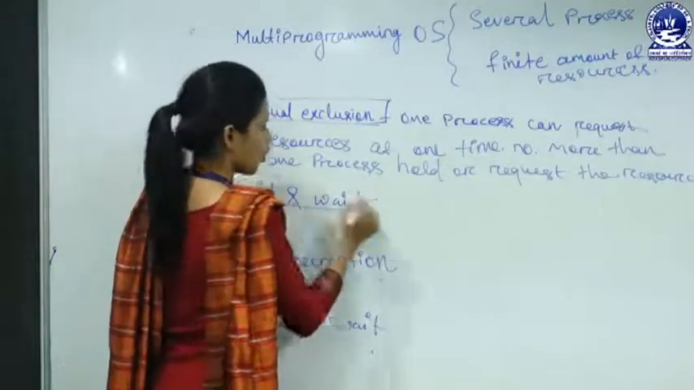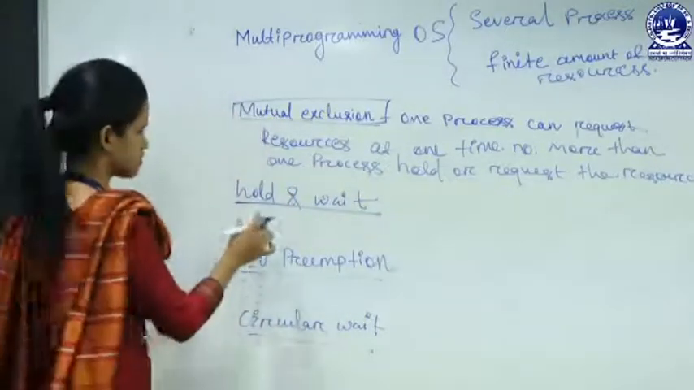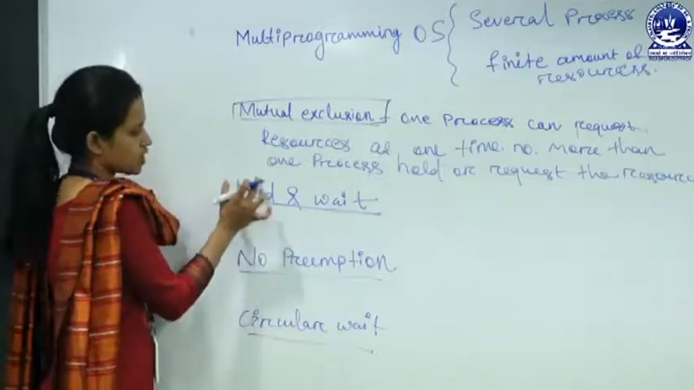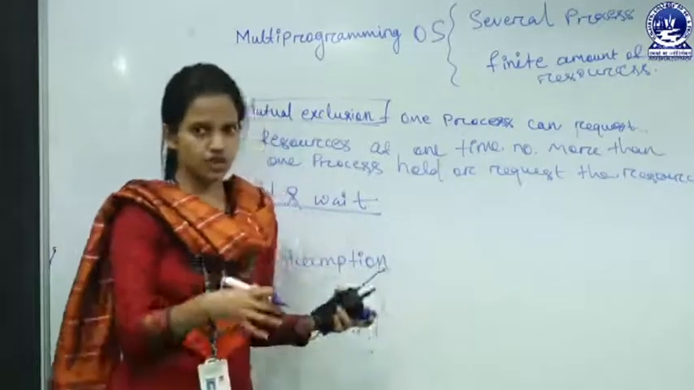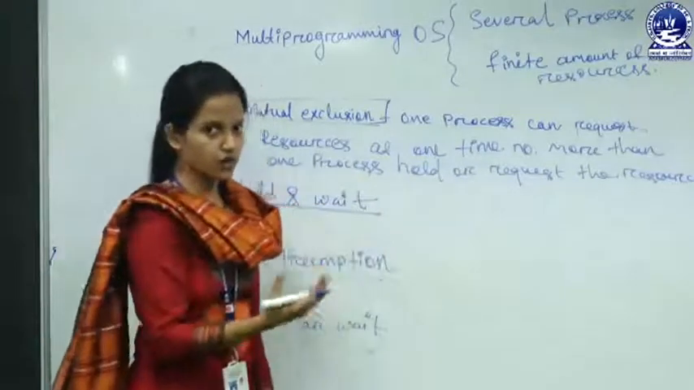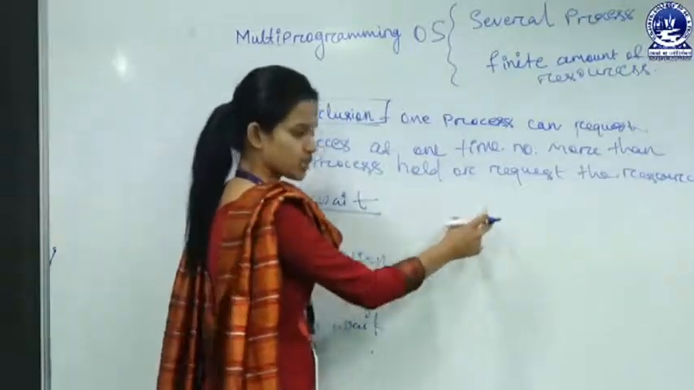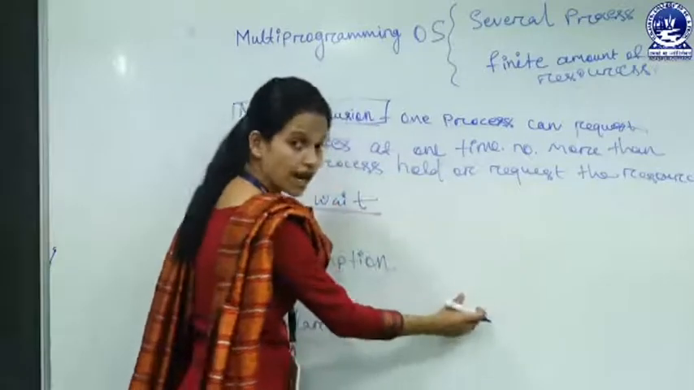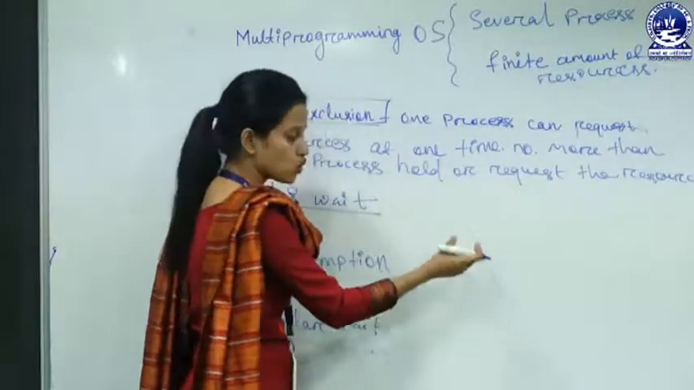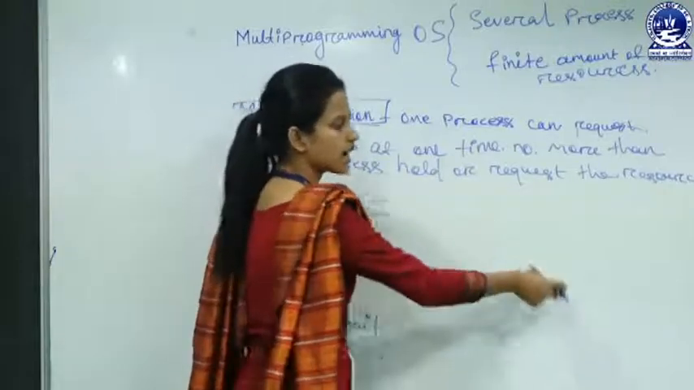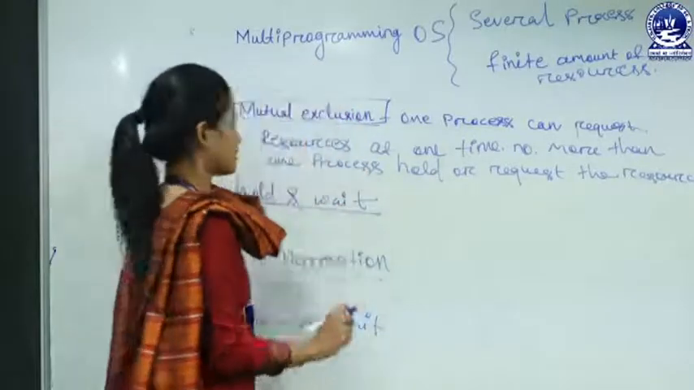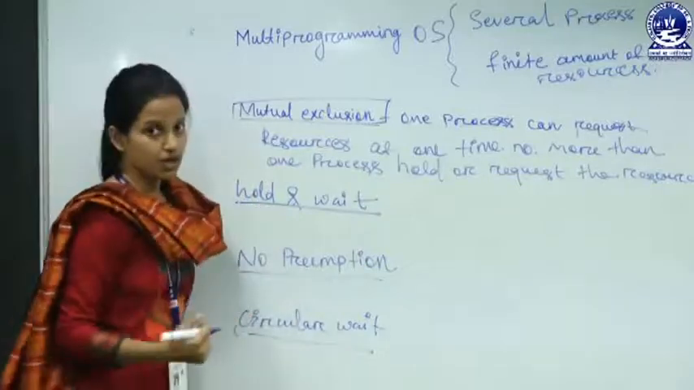Next is hold and wait. This is very important. Hold and wait means, as in the diagram I drew a few minutes ago, one process is requesting a resource which is held by another waiting process. So one process holds a resource and requests another resource. If this case arises, deadlock may occur.